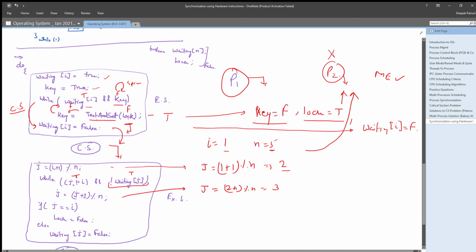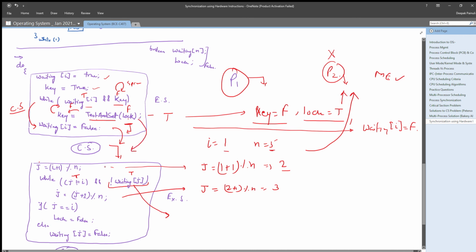Okay, you can see it is checking two conditions. j is not equal to I. Yes, j is not equal to I. 2 is not equal to I. And waiting 2 is not true. That means waiting 2 is false. You will get waiting P2 as false only when it is executing its critical section.